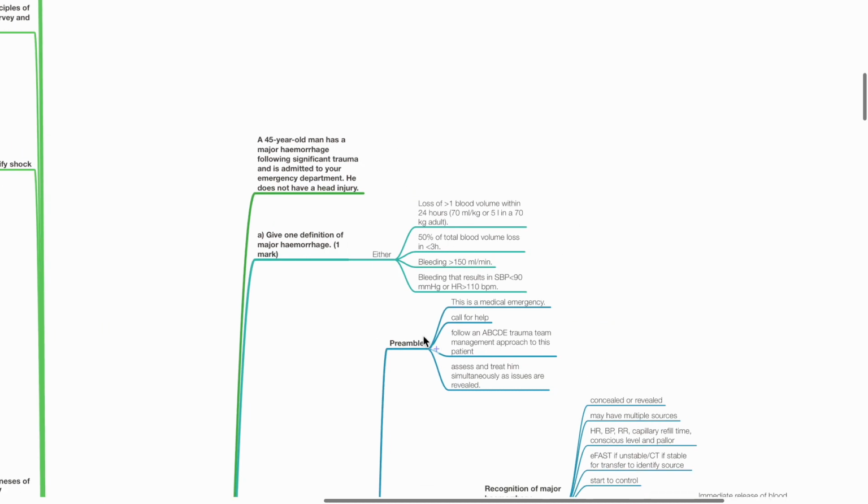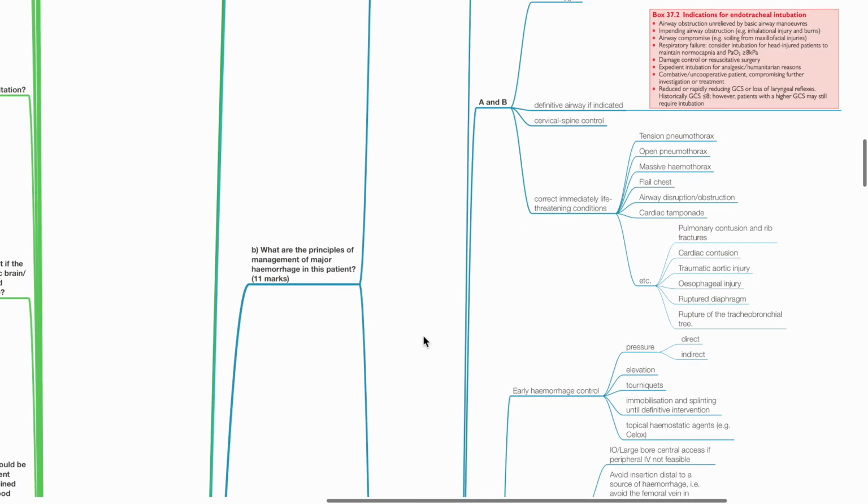Either loss of more than 1 blood volume within 24 hours, 50% of total blood volume loss in less than 3 hours, bleeding more than 150 mL per minute, or bleeding that results in systolic blood pressure of less than 90 mmHg or heart rate more than 110 beats per minute.